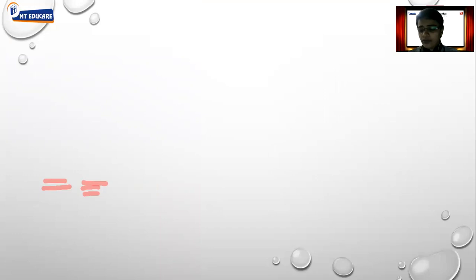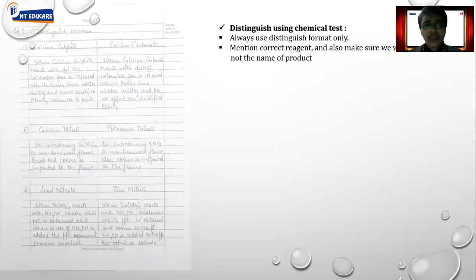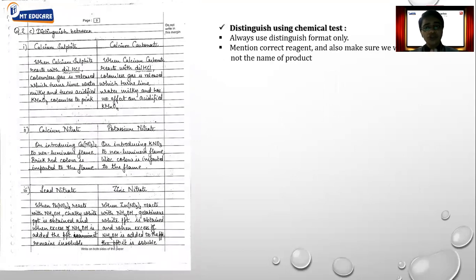Moving further to the next very important point, there is a question called distinguish using chemical test. When I talk about distinguishing between chemical tests, first of all, always write distinguish in the distinguish format only, in a proper tabular form, and make sure we are using a chemical test. Whenever you use a chemical test, always highlight the reagent which we are using. For example, in this case, we are using dilute hydrochloric acid. So we have to highlight the dilute hydrochloric acid which we have used, but always mention the same reagent in both. You cannot use a different reagent while writing the chemical test.